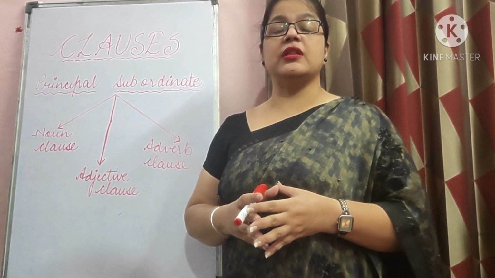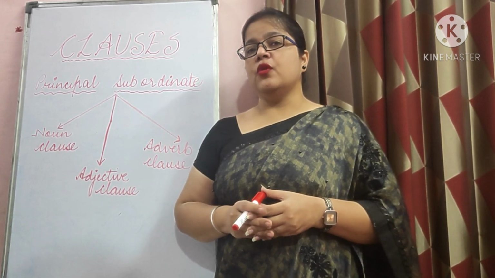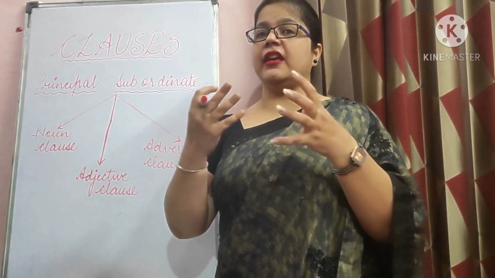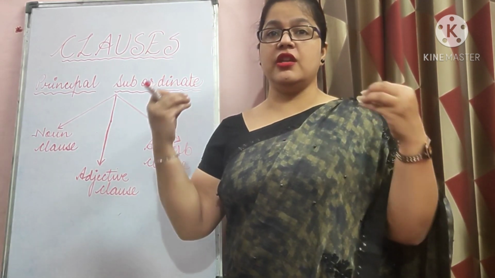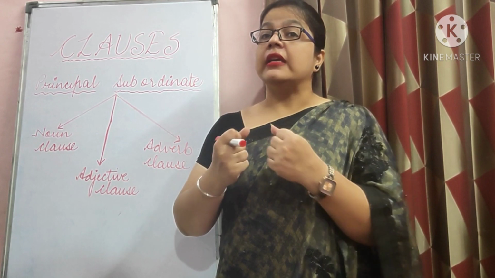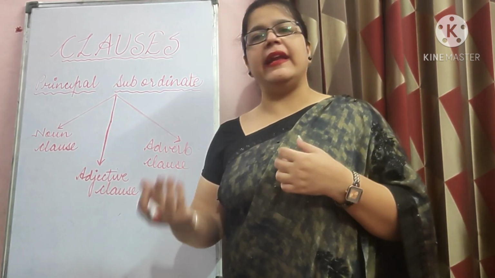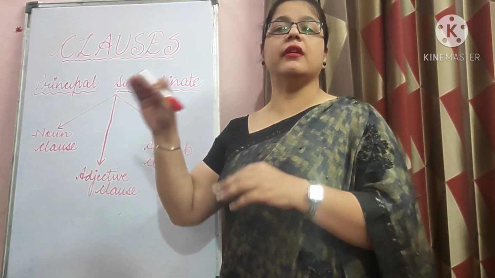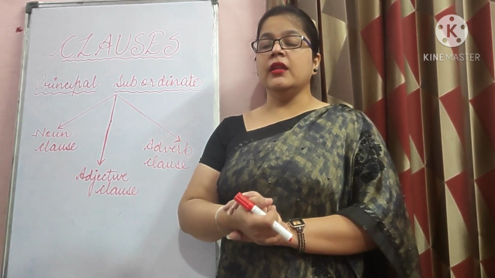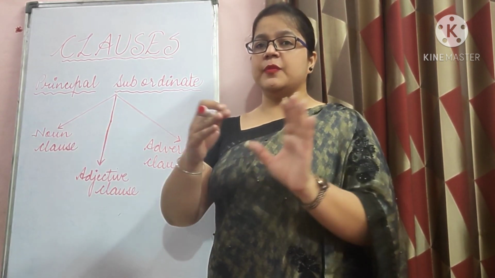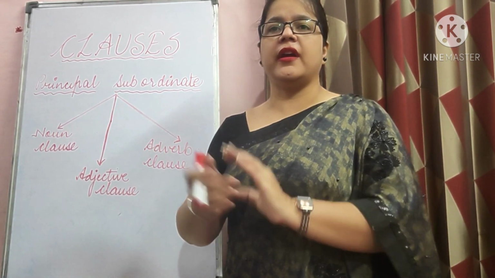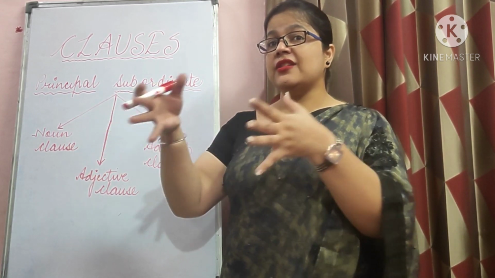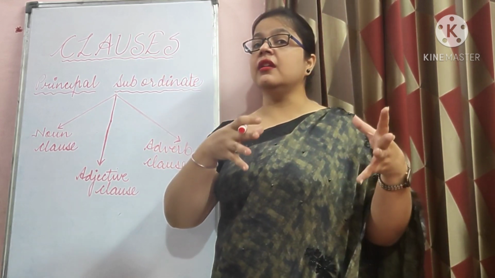Now, first of all, listen to some of the examples. Suppose the sentence is, the nation should feel grateful to all those who laid down their lives for her. In this particular sentence, if you pay attention, you will find the part who laid down their lives for her is defining those, means it's defining the people.